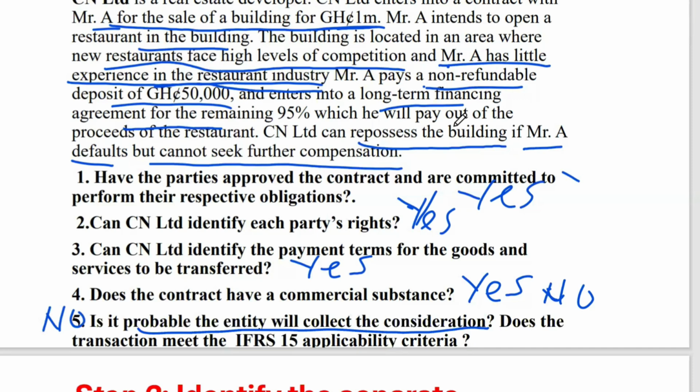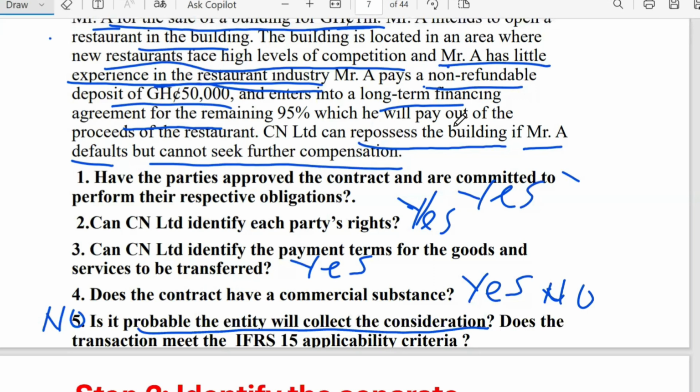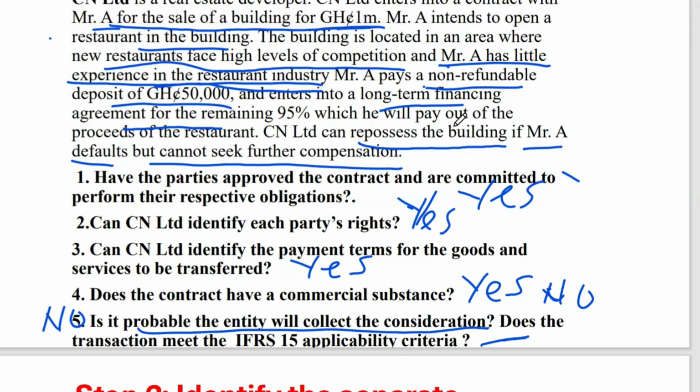Right. And then the last one is, does the transaction meet the IFRS 15 applicability criteria? And it is no. Can you see 1, 2, 3, 1, 2, 3, 4? 4 conditions are met, but the fifth one is no. So we say this does not meet the IFRS 15 applicability criteria, and therefore we say there's no contract with the customer. So we cannot use IFRS 15 to account for this.